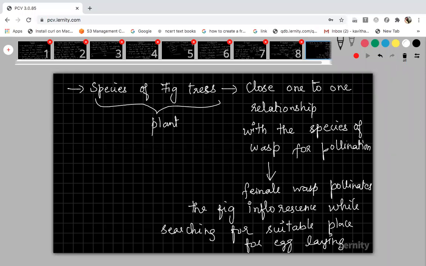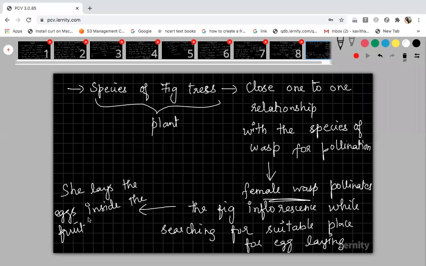Now, how does this female wasp get benefited, right? I told you she searches for a place for the egg laying process. She lays the eggs inside the fruit. Once fertilization is done, there will be fruit development, right?